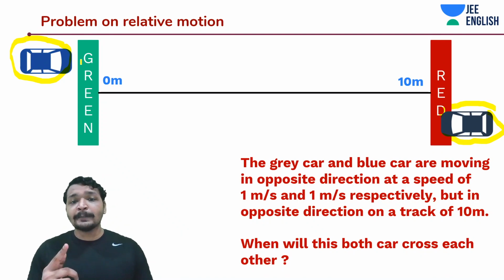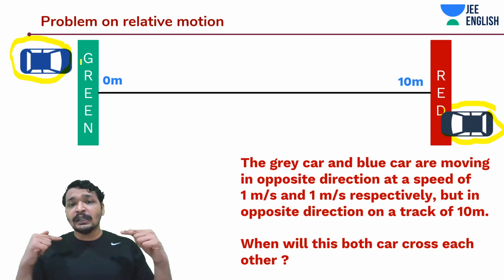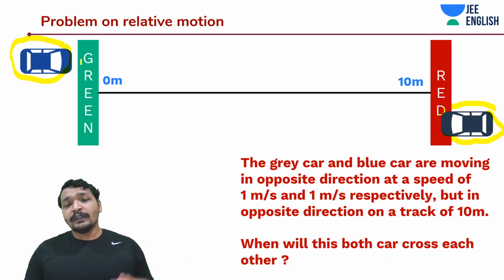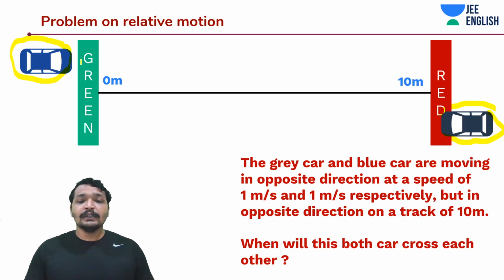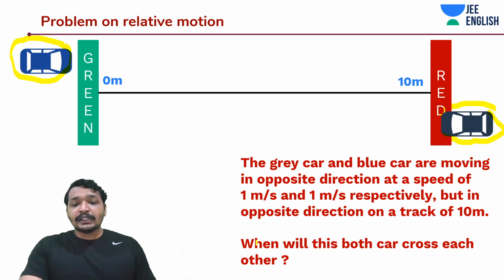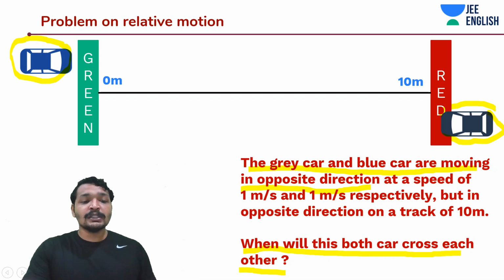So both have the same magnitude of velocity, but the velocities are in reverse directions, and they are moving towards each other. Now the question being asked is, when will both these cars cross each other? The grey car and blue car are moving towards each other in opposite directions.